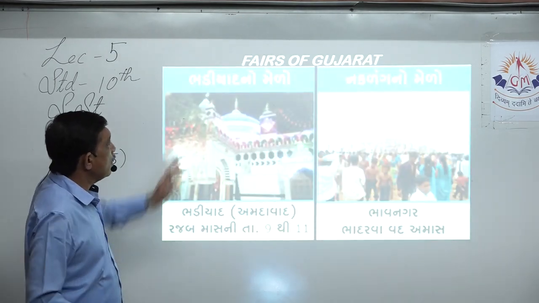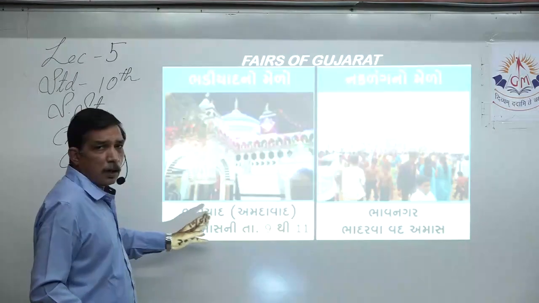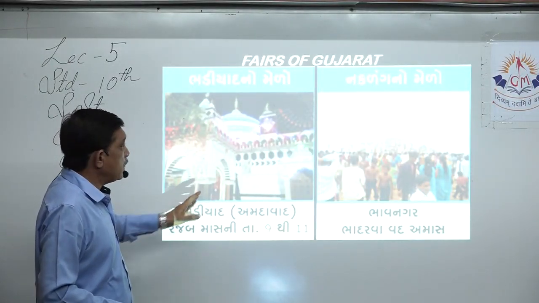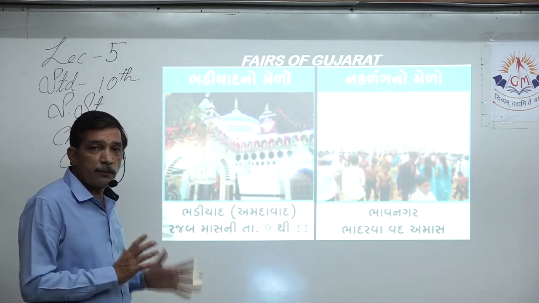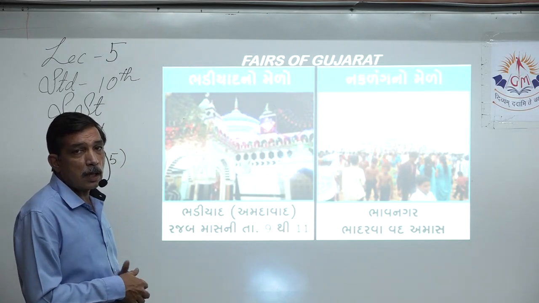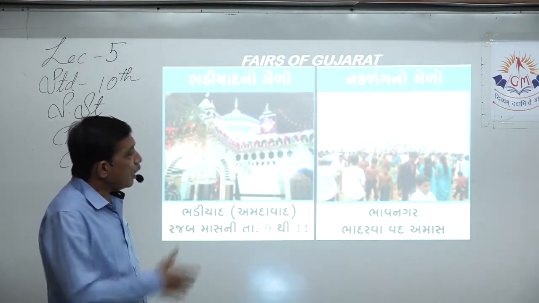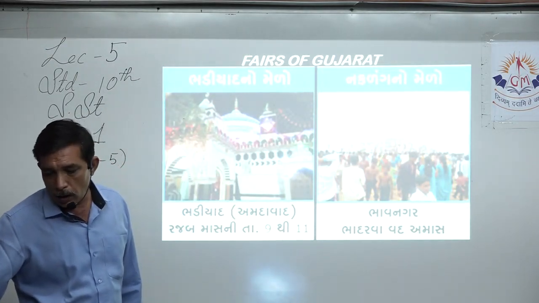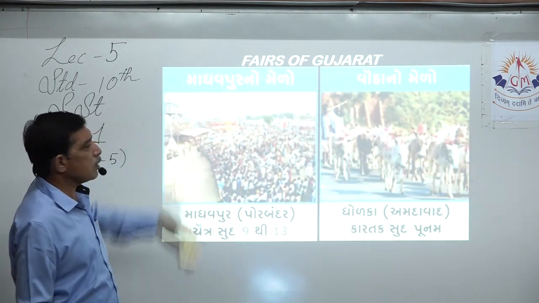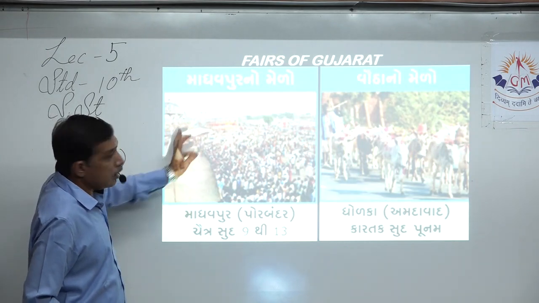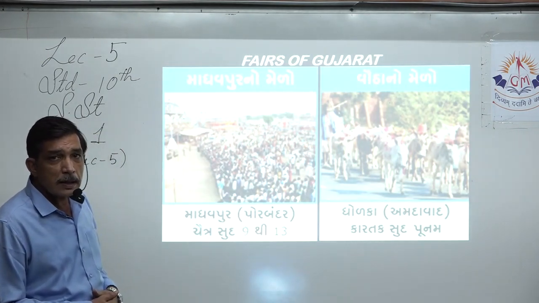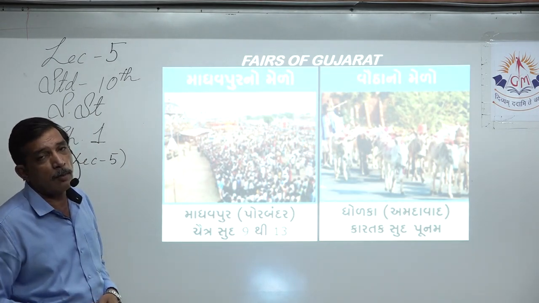Now, some of the pics over here. Bhadiyat fair, a very much decorated scene we find over here. Basically, it's a Muslim fair. So the mosque and the rest of the structures are decorated, lighted. Naklan Fair, which is held at Bhavnagar on the seashore. Madhupur fair, you can see a huge crowd and it looks like a fair. Yes, with the Ferris wheel, etc. Dholka water fair, which is an animal fair, and at the same time it's a tribal fair.